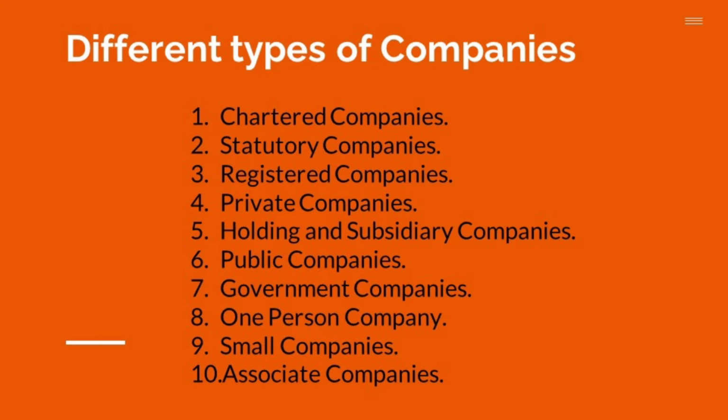Number one, chartered companies. Number two, statutory companies. Number three, registered companies. Number four, private companies. Number five, holding and subsidiary companies. Number six, public companies. Number seven, government companies. Number eight, one person company. Number nine, small companies. Number ten, associate companies. These are the different types of companies operating in India.